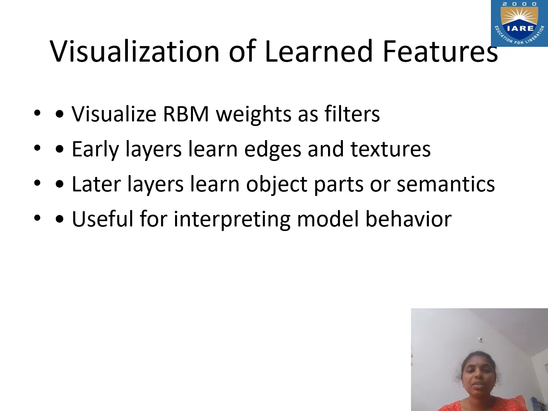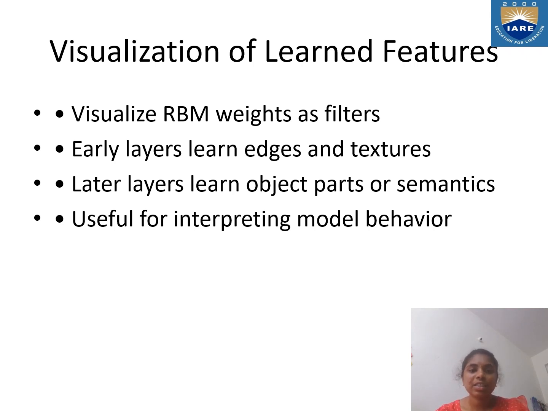The visualization of learned features: visualize RBM weights as filters. Early layers learn edges and textures. Later layers learn object parts or semantics, useful for interpreting model behavior.